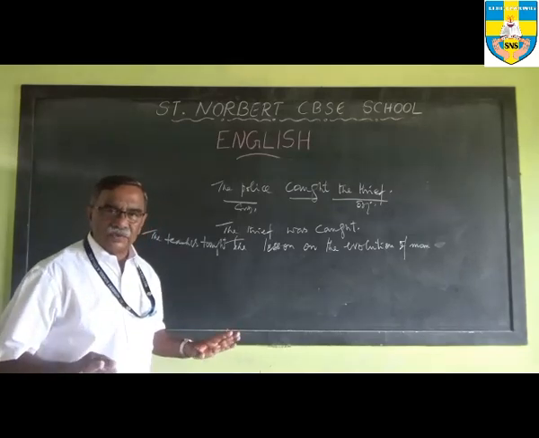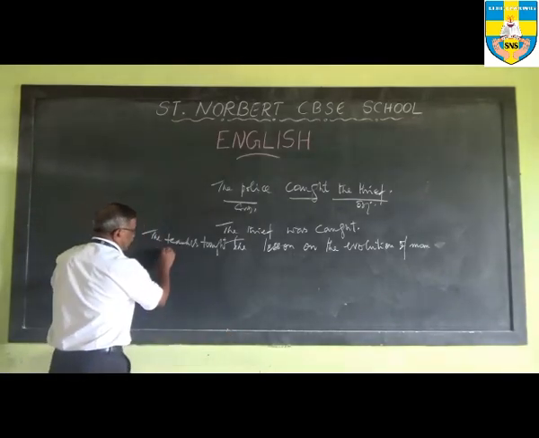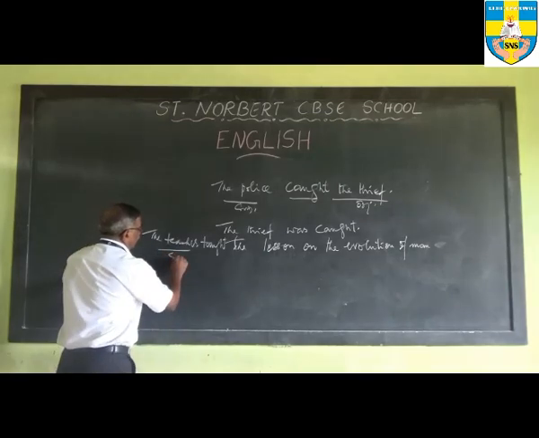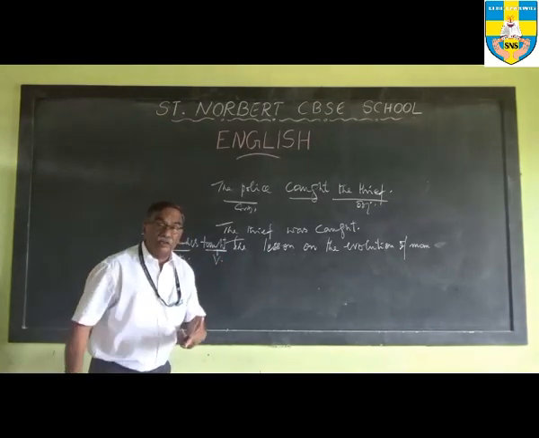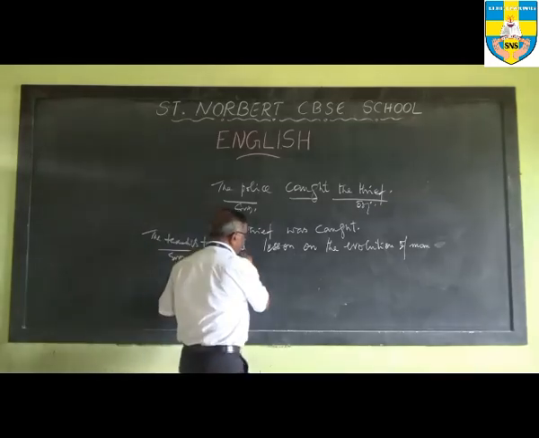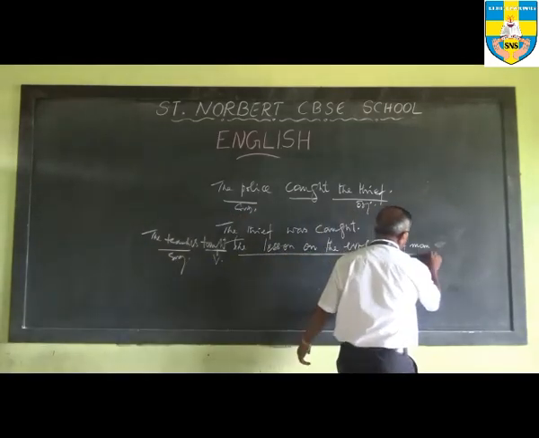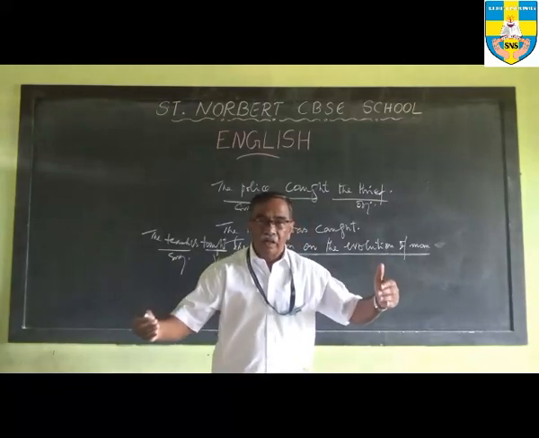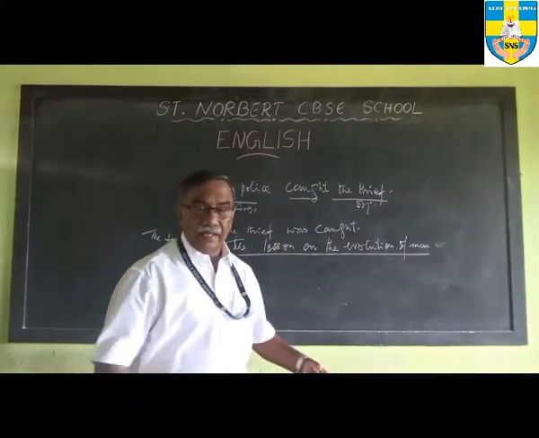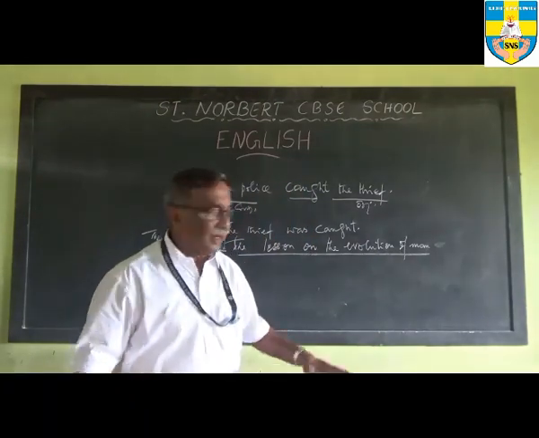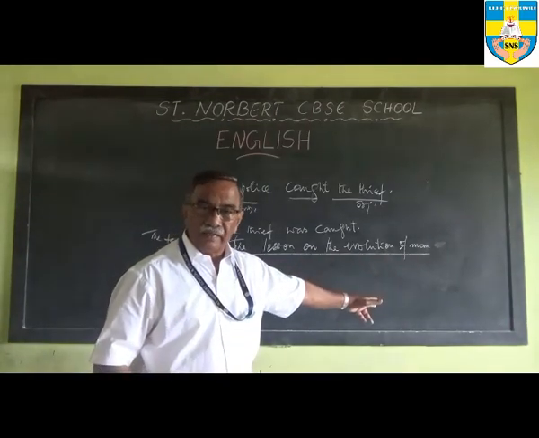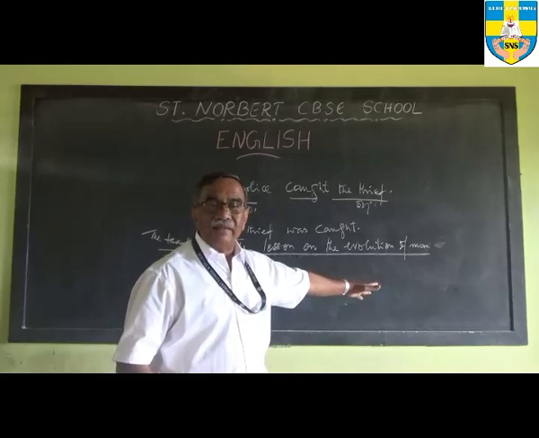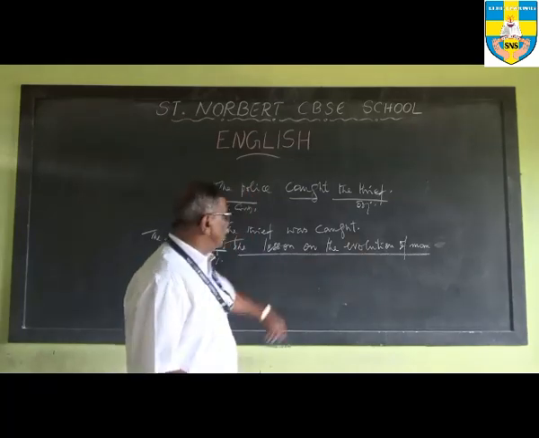Analyze the sentence. Which is the subject? The subject is the teacher. Which is the verb? The verb is taught. What did the teacher teach? She taught the lesson on the evolution of man. That is a long phrase, and it is supposed to be the object. That is what we call a noun phrase, and the noun phrase stands in the place of the object there. So the whole thing is the object.